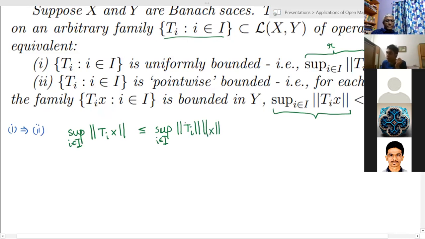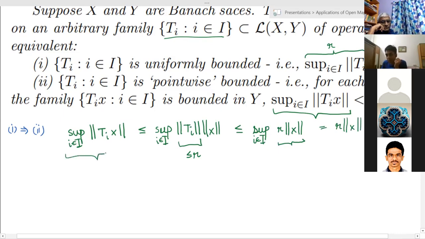But now this quantity, the norm of T_i, is less than or equal to R. So this is less than or equal to the supremum over i of R times the norm of x. But now this quantity inside the supremum doesn't depend on i, so this is just equal to R times the norm of x. So we get that the supremum of this quantity is less than or equal to R times the norm of x.